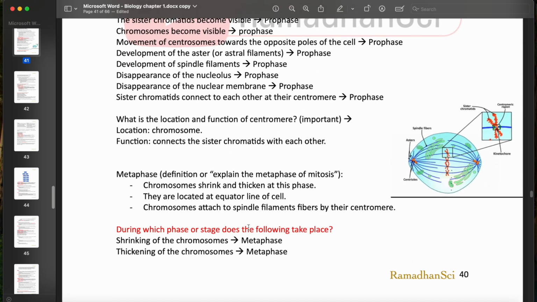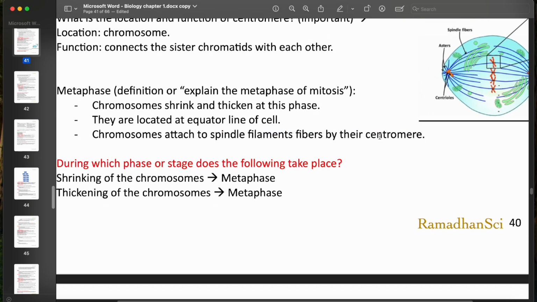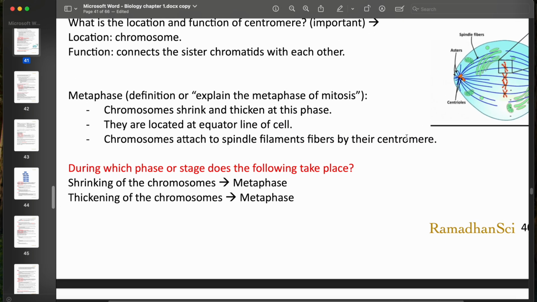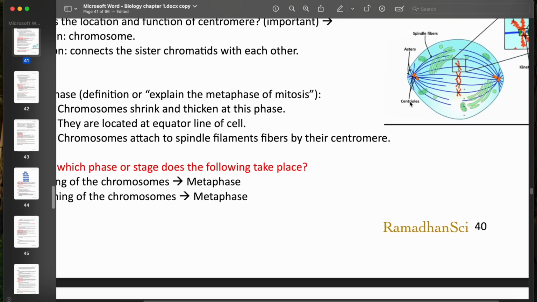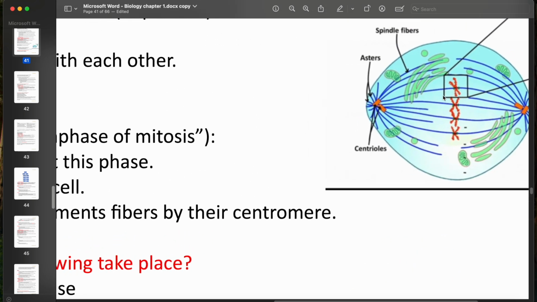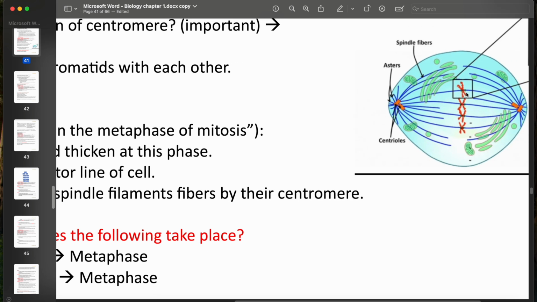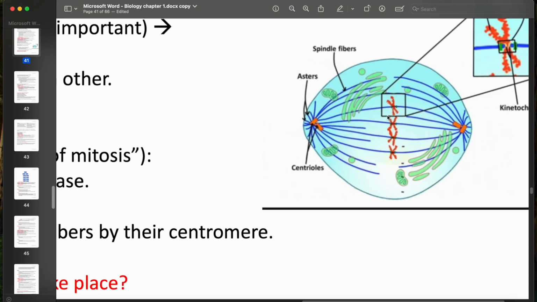Okay, what else is happening here? The chromosomes attach to the spindle filaments or fibers by the centromere. So the chromosomes will attach to those spindle filaments only in the metaphase. We said that they will form in the prophase, but they will only attach to the chromosomes in the metaphase, as you can see in the image.